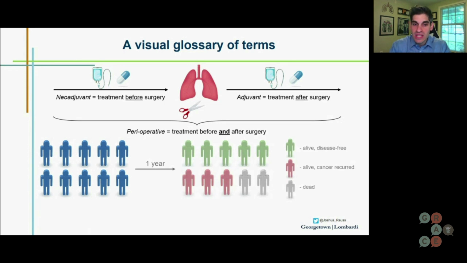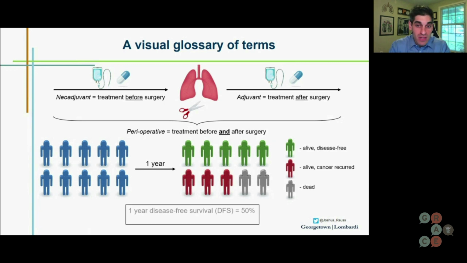At this 1 year time point, the disease free survival, meaning the percentage of patients who are alive and without recurrence of their cancer, would be 50%. However, the 1 year survival rate would actually be 80% because while five patients are alive and disease free, there are actually three who are alive and have experienced cancer recurrence. So, just an explanation for some terms that we utilize in this disease setting.